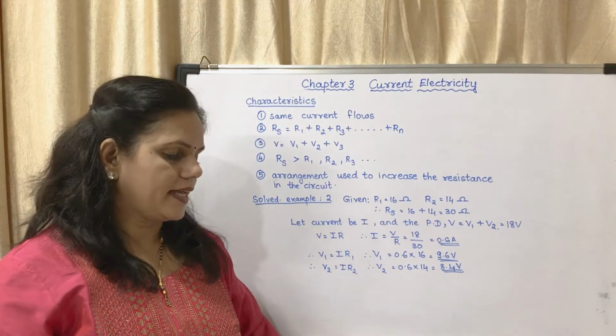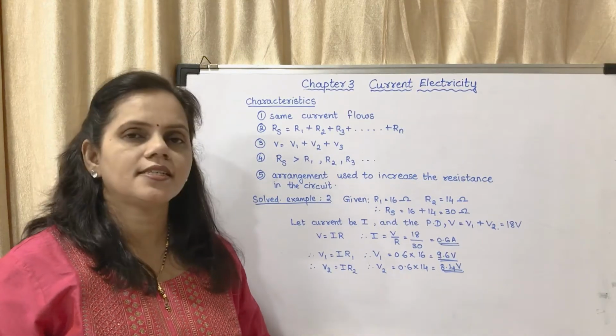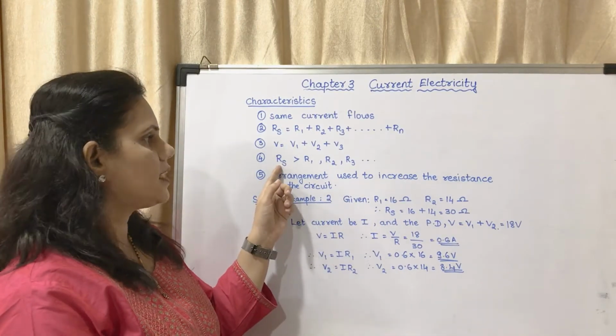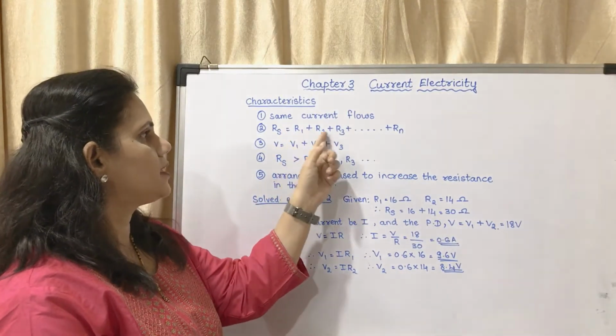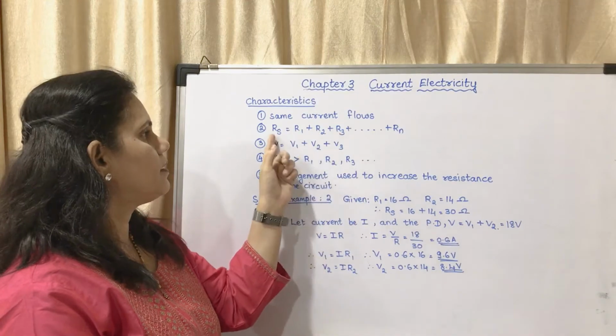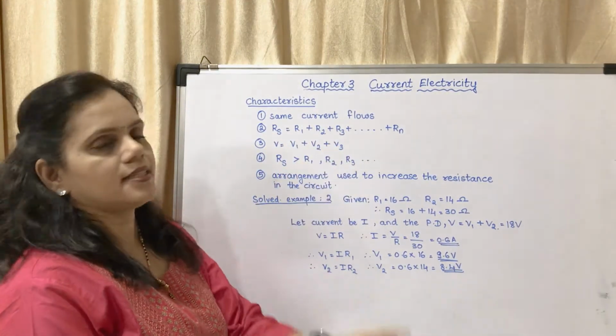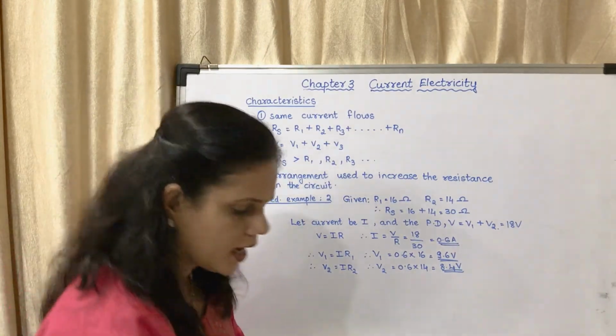Now the next: the effective resistance is larger than the individual resistances. That means the answer which you get will be more than the individual resistances.